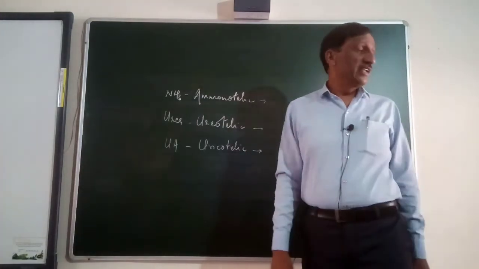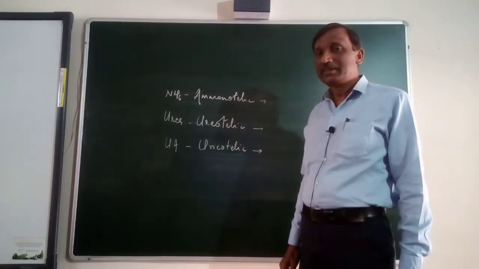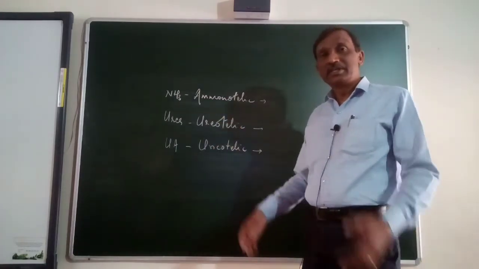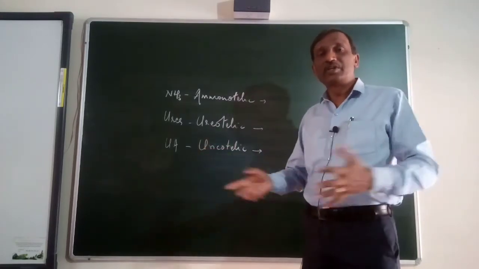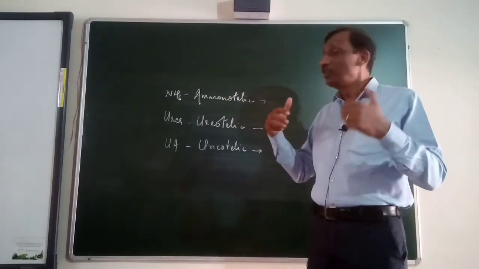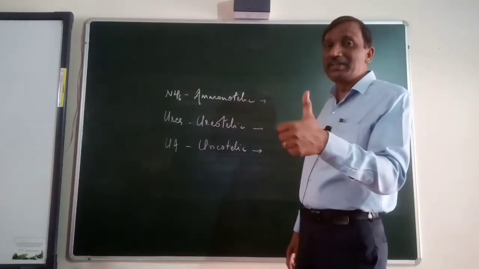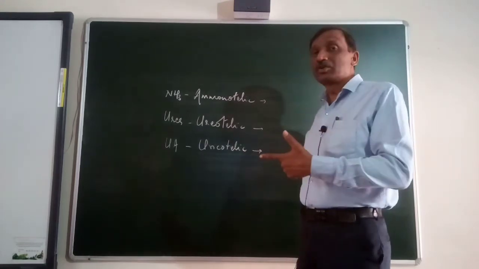Because ammonia is a highly soluble gas and it immediately dissolves in the water, inside the water or surrounding the body, and it will be given out. So they will not have to develop any excretory organs. They will not require to make even kidneys or any other organ.